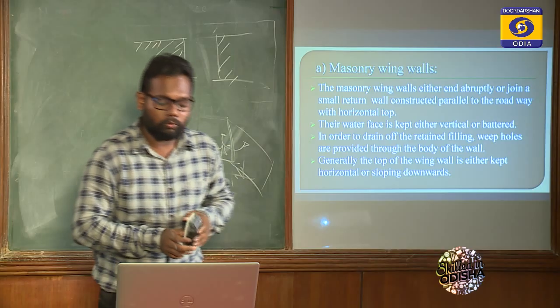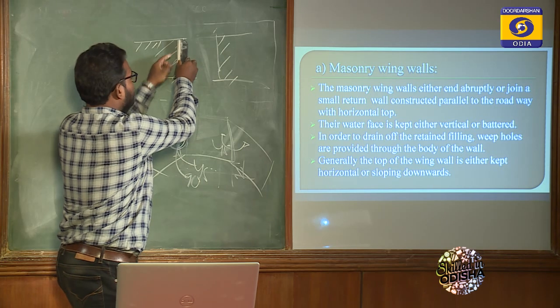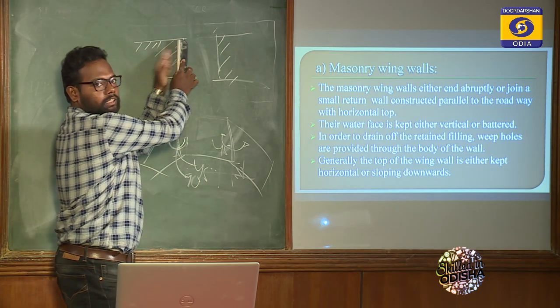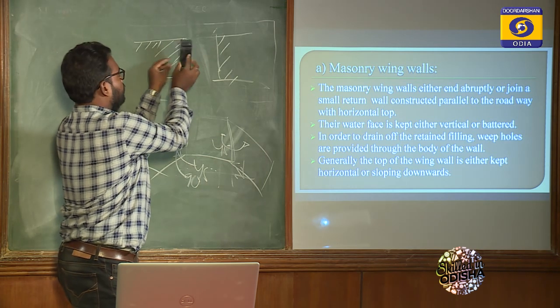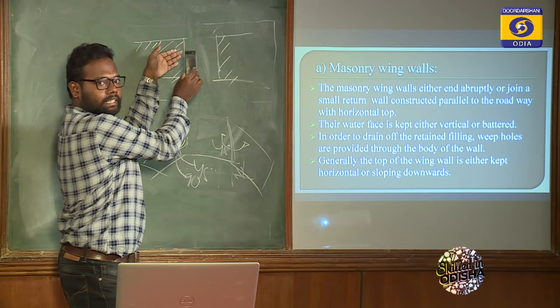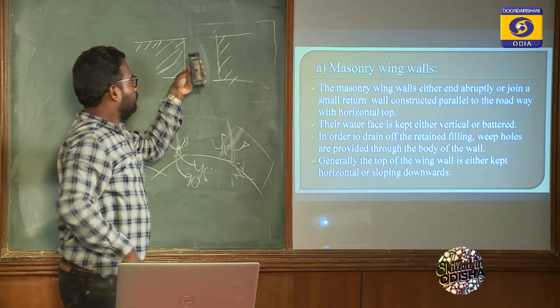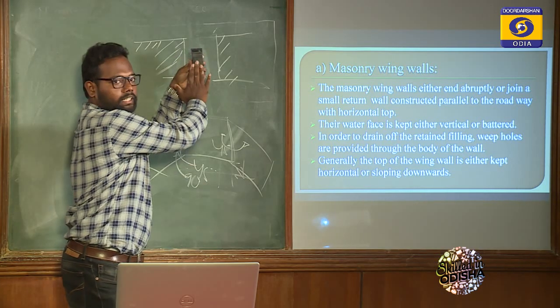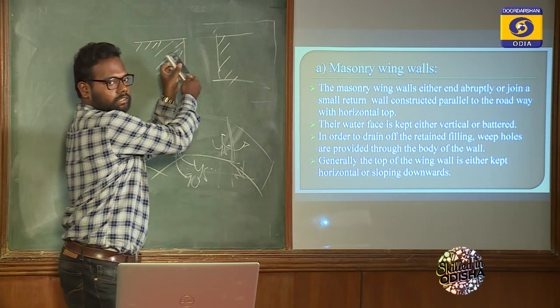The wing wall retains the earth on this side, and on the other side there is some water. This is the water face. The water face is either vertical or buttressed, tilted or inclined.